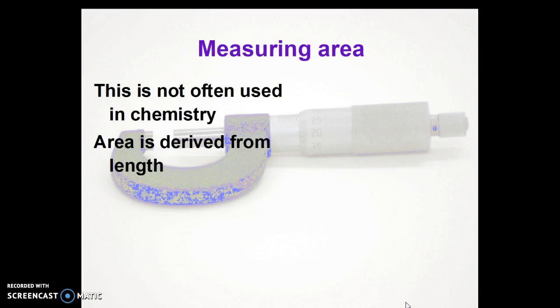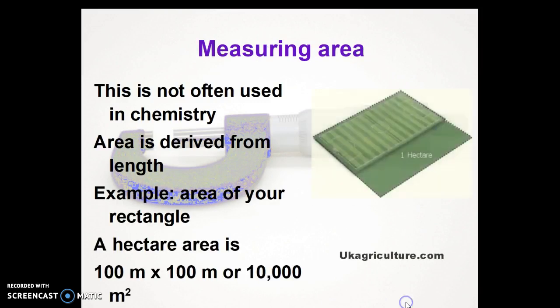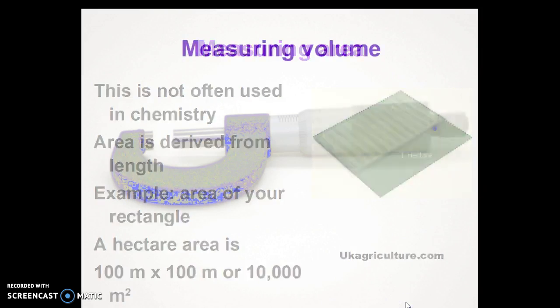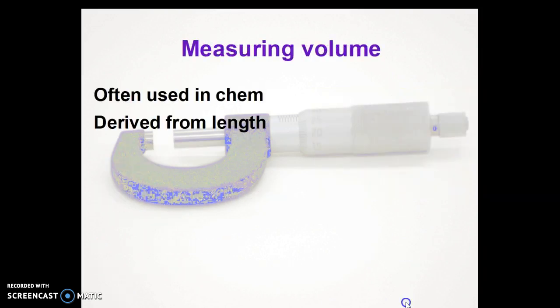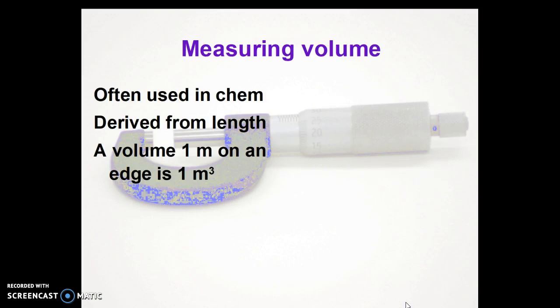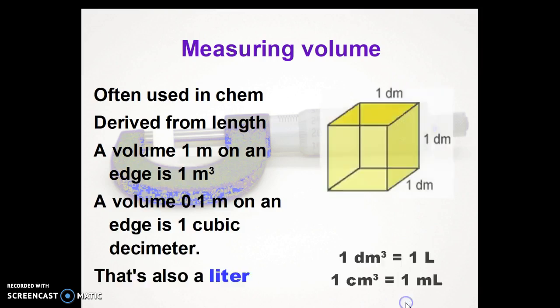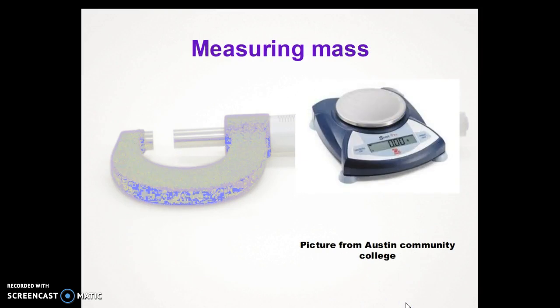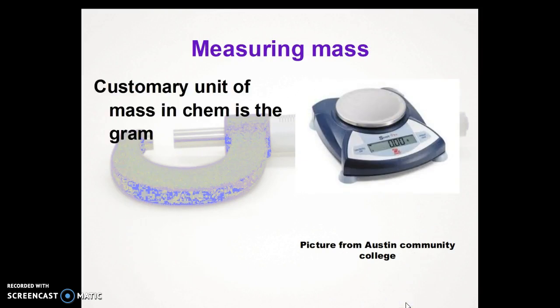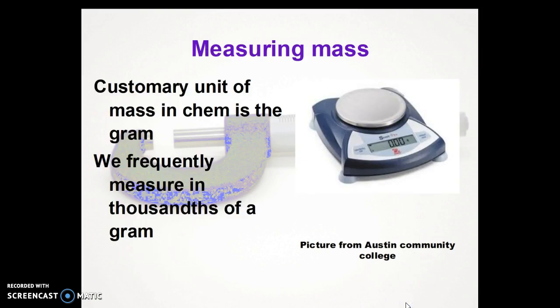Area is not often used in chemistry. It's derived from length, so the area of a rectangle. Volume is frequently used in chemistry, and it's derived from length. So volume 1 meter on an edge is a cubic meter, and a cubic decimeter is a liter. Mass is measured in grams in chemistry, and we frequently measure in thousandths of a gram or a milligram.